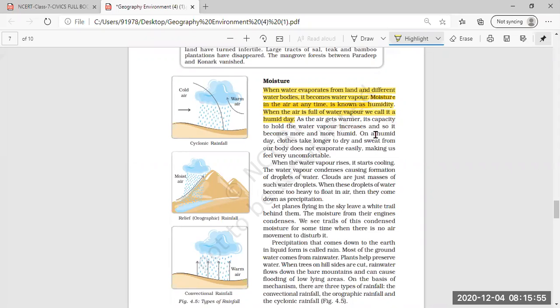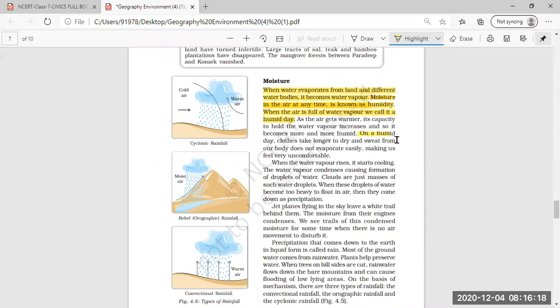As the air gets warmer, its capacity to hold water vapor increases, and so it becomes more and more humid. On a humid day, clothes take longer and longer to dry, and sweat from our body does not evaporate easily, making us feel very uncomfortable.